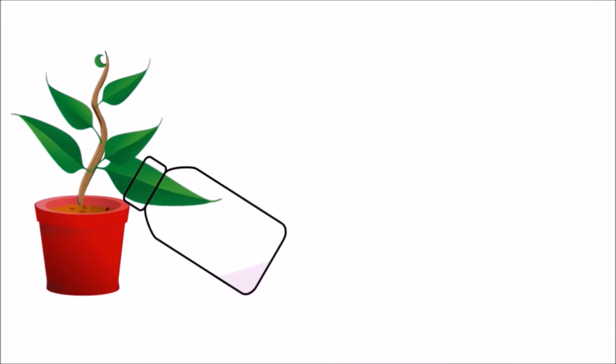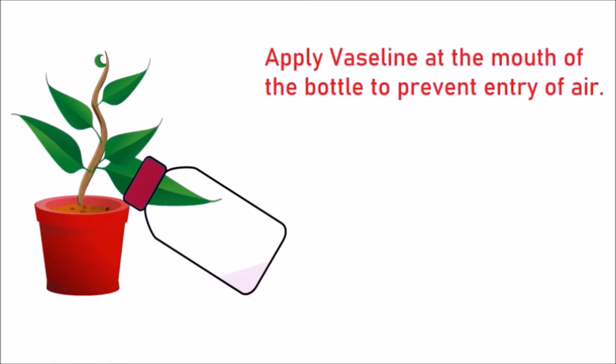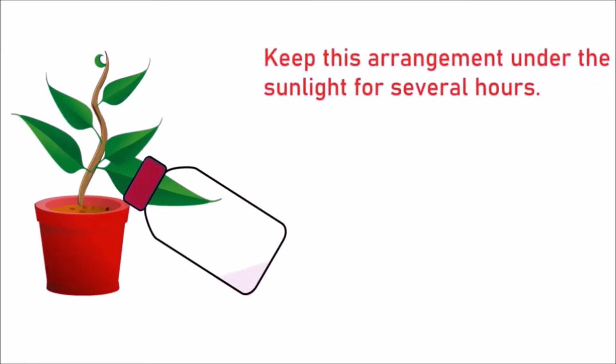Now, insert one of the leaves of the plant into the bottle through the mouth. Fix a splitted cork to the mouth of the bottle so that the leaf has to move through the split without damaging the leaf. Apply Vaseline at the mouth of the bottle to prevent the entry of air. Keep this arrangement under the sunlight for several hours.